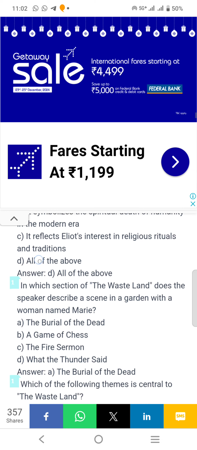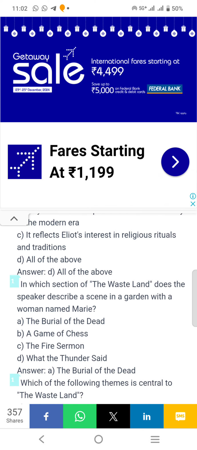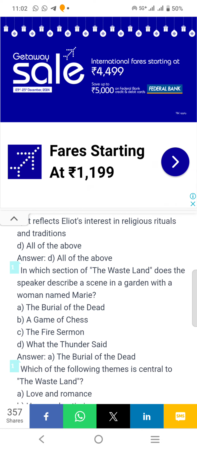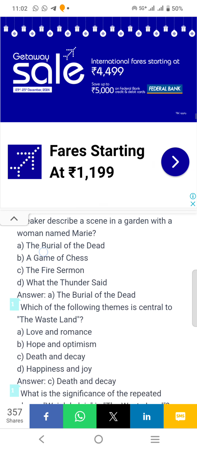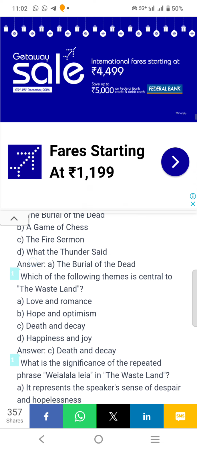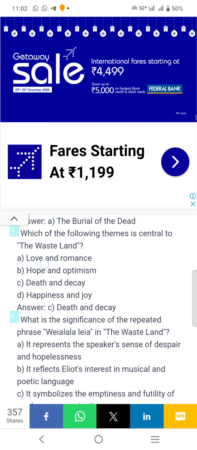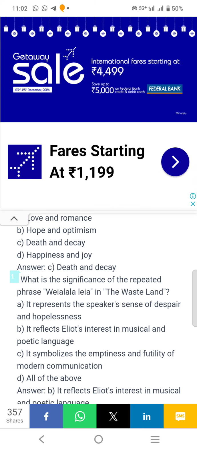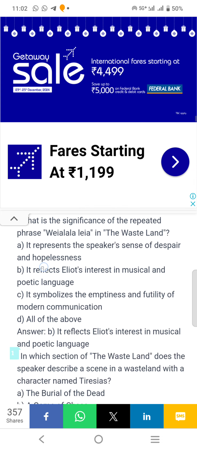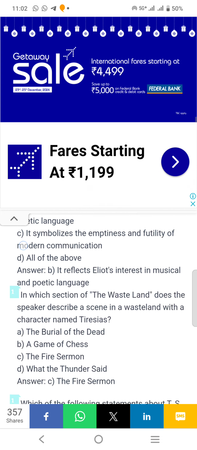Okay. In which section of The Wasteland does the speaker describe a scene in a garden with a woman named Mary? So the answer is D, the burial of the dead. Which of the following themes is central to The Wasteland? Death and decay. What is the significance of the repeated phrase "Why Lala" in The Wasteland? Answer B. It reflects Eliot's interest in musical and poetic language.